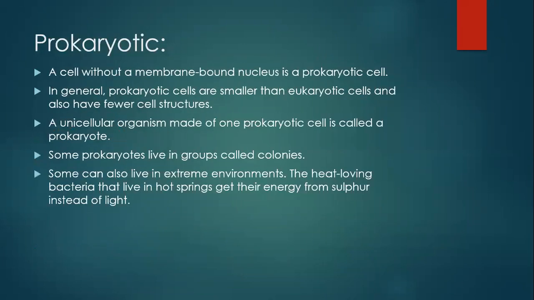Prokaryotic: a cell without a membrane-bound nucleus is called prokaryotic. In general, prokaryotic cells are smaller than eukaryotic cells and also have fewer cell structures. A unicellular organism made up of one prokaryotic cell is called a prokaryote. Some prokaryotes live in groups called colonies, and some can also live in extreme environments. The heat-loving bacteria that live in hot springs get their energy from sulfur instead of light.